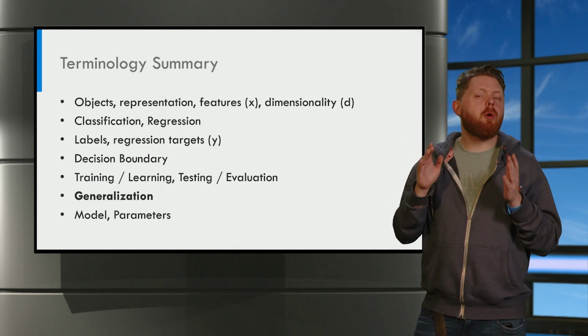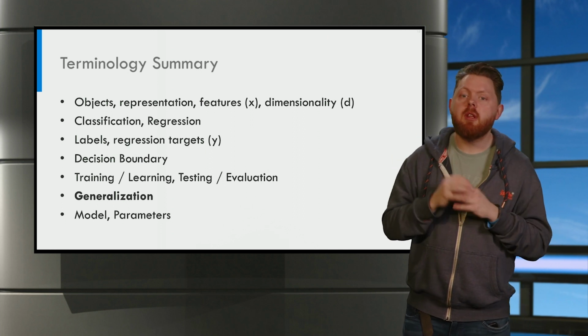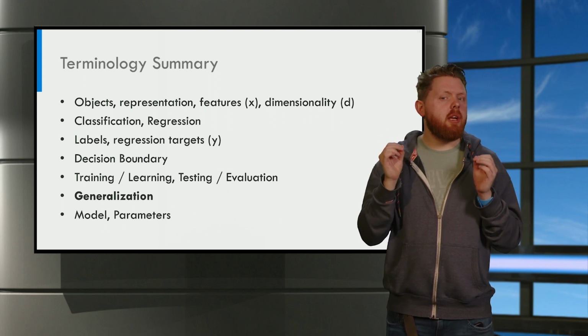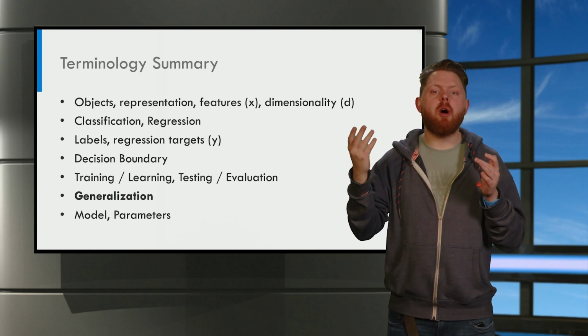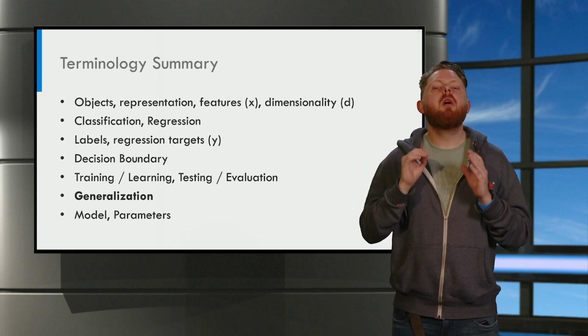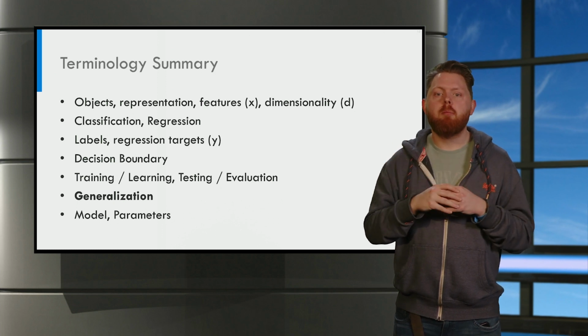The most important concept that you should remember is the goal of machine learning. That is good generalization. This means we want our model to perform well on new and unseen data. Finally, we have talked about models and what is inside them, parameters.